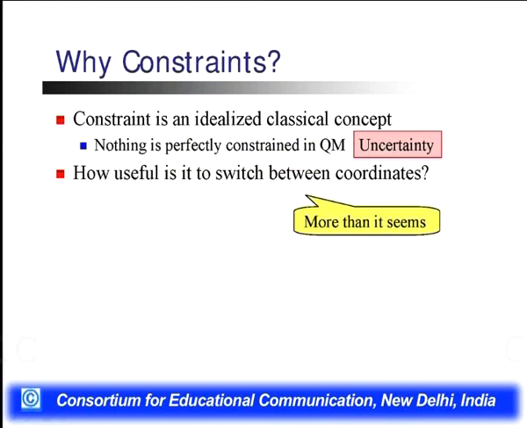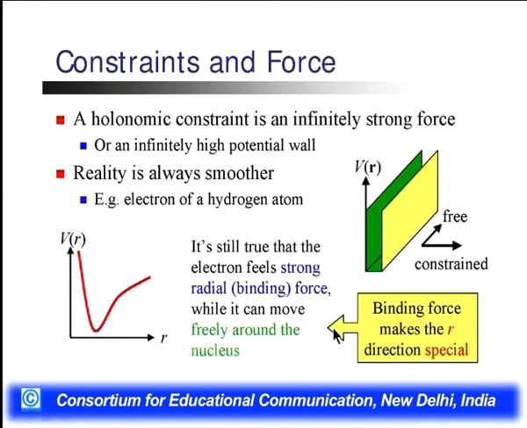What is the Lagrange equation? It means why constraints are introduced in the movement of the particles. The constraint is an idealized classical concept. It is not like the uncertainty principle in quantum mechanics. It is useful to switch between the coordinates, where we see that R is replaced by R(q1, q2, q3, t), and where q1, q2, q3 are the generalized coordinates. Now define the constraint, constraints and the forces.